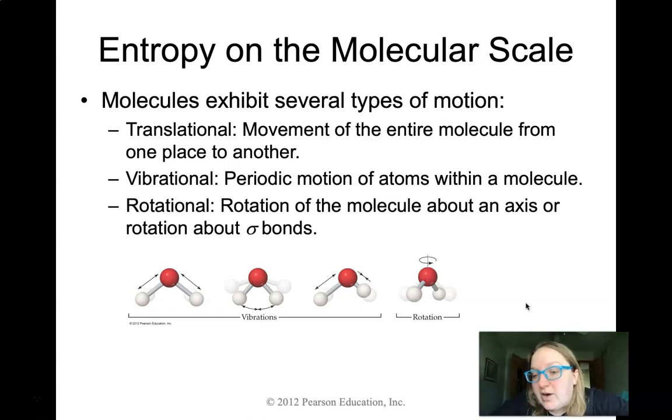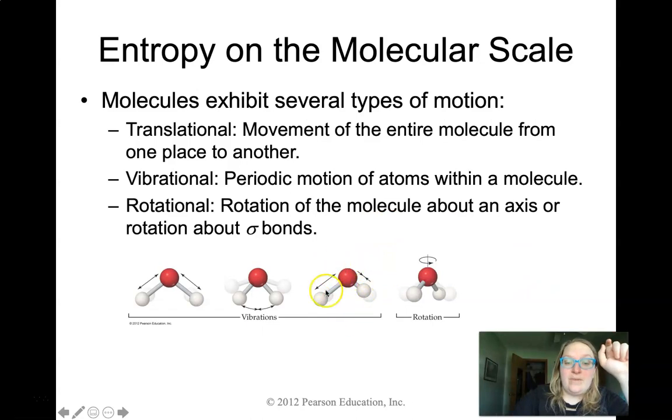Vibrational motion is going to be what happens to the atoms within a molecule. So if we look at something like this water molecule and we have the center axis by itself, then the things around it can actually move slightly. They can vibrate back and forth, like you see in this diagram. So you can see them stretching, right?